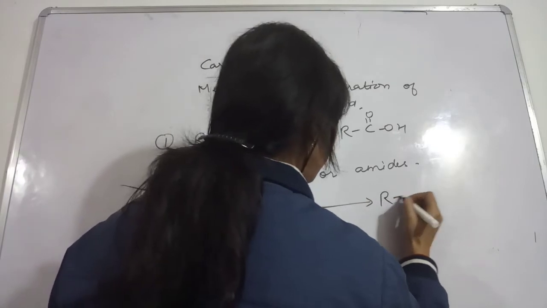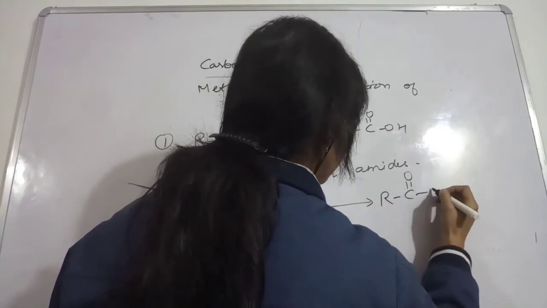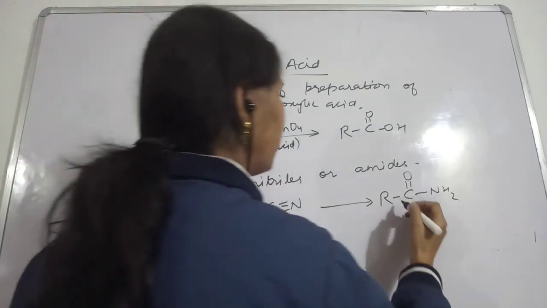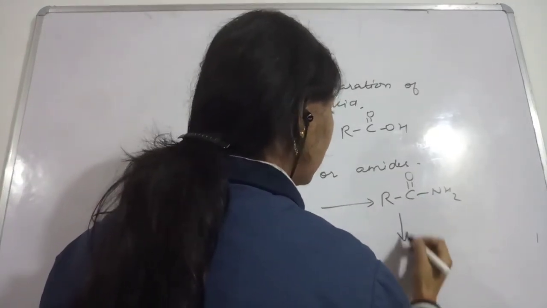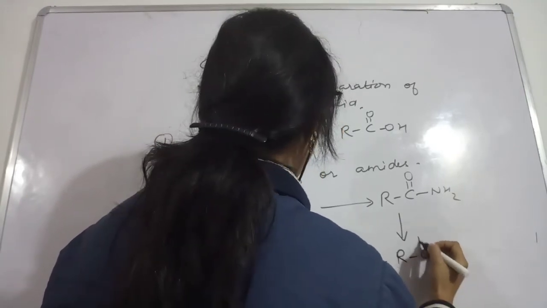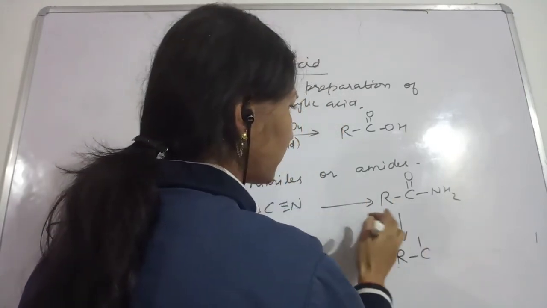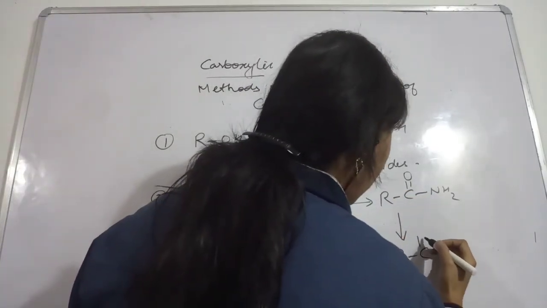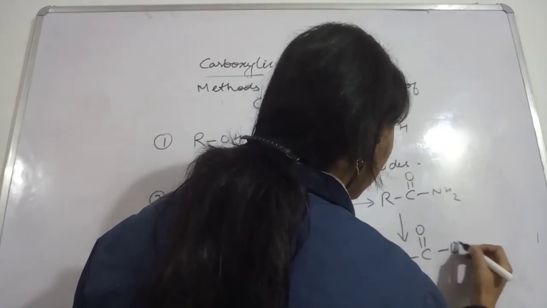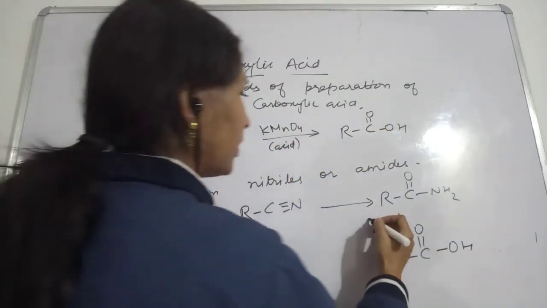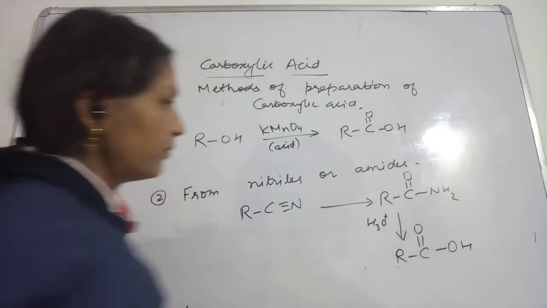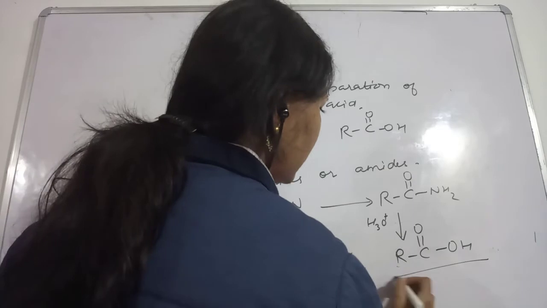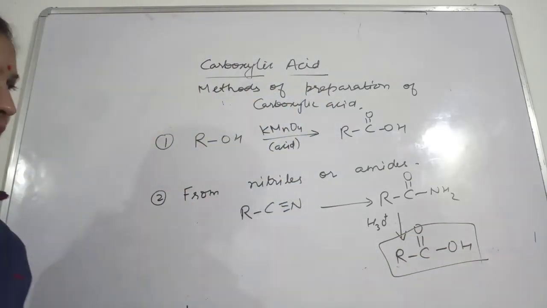This will result in, the first step will be what? You will get this amide. In the first step you will get amide, and then again you will get this C. The hydrolysis of this will result in the formation of amide. Then you will get again this OH, hydrolysis. This way you can write the desired product you got.